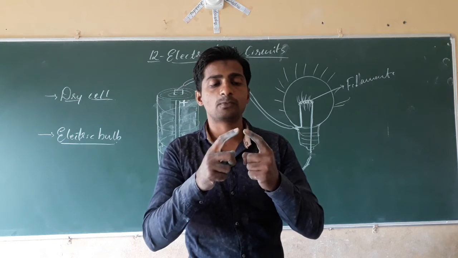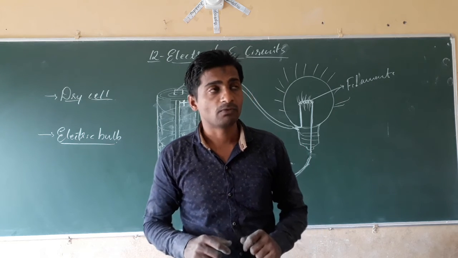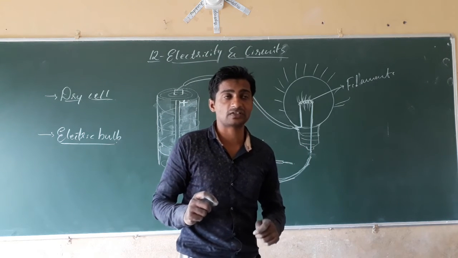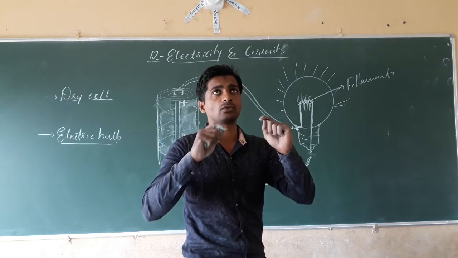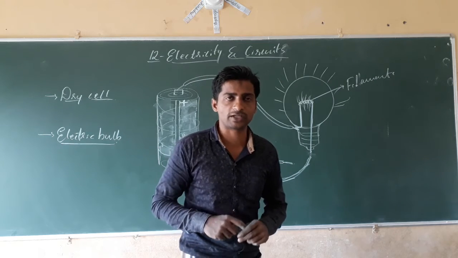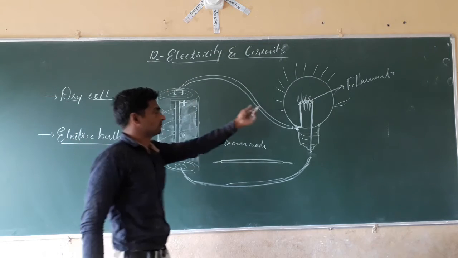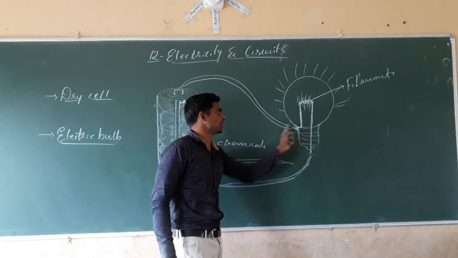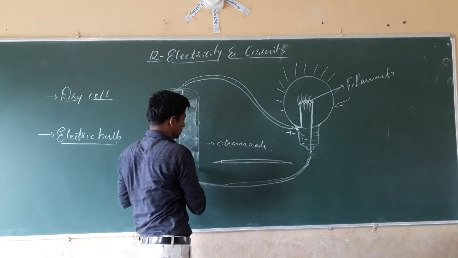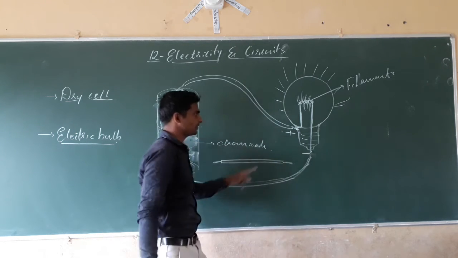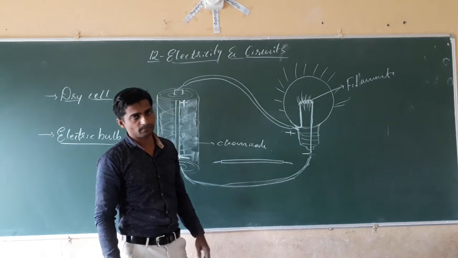We don't have to join the positive and negative terminals of two different electric wires. Isn't it? Whenever it is necessary, with the instruction of the teachers or the repairers or the electrician, only then we have to join the wire. See what happens here? Positive terminal joins here, negative terminal joins here. Positive and negative terminals join and produce a spark in the form of light in the bulb.